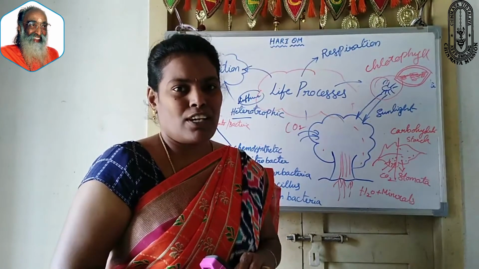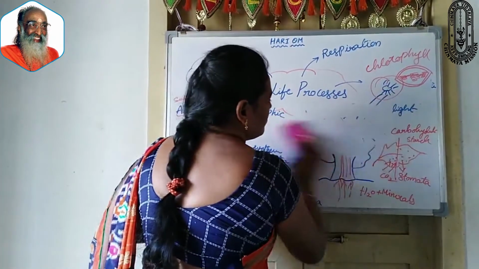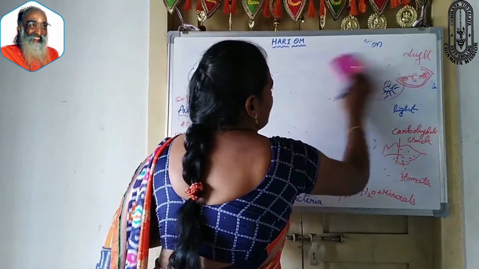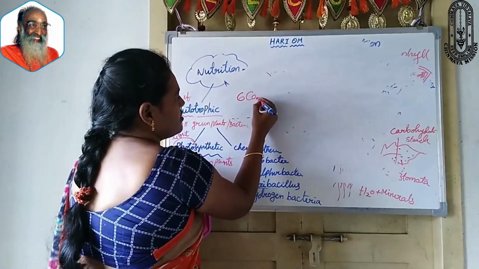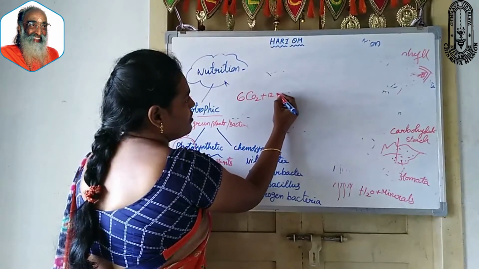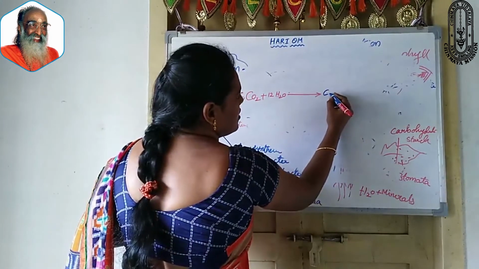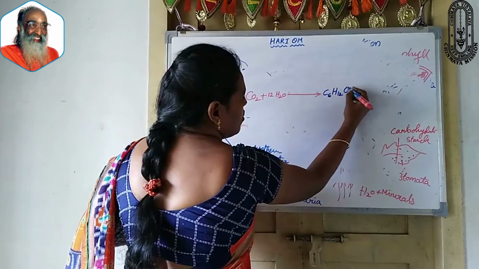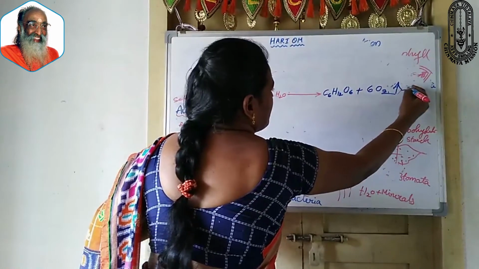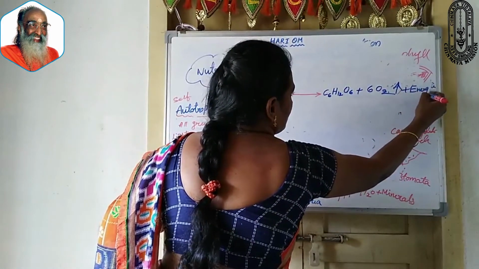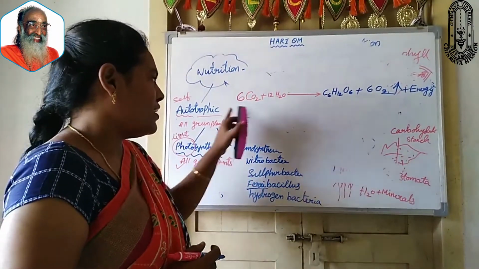We can summarize this total process in one small equation. What is that equation? 6CO2 plus 12H2O gives rise to C6H12O6 plus 6O2 plus energy. We can summarize the total process of photosynthesis in this equation.